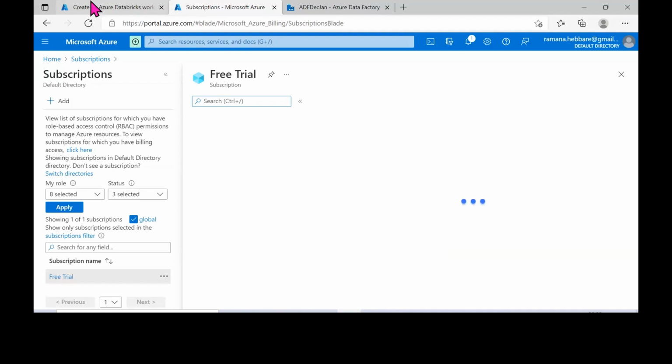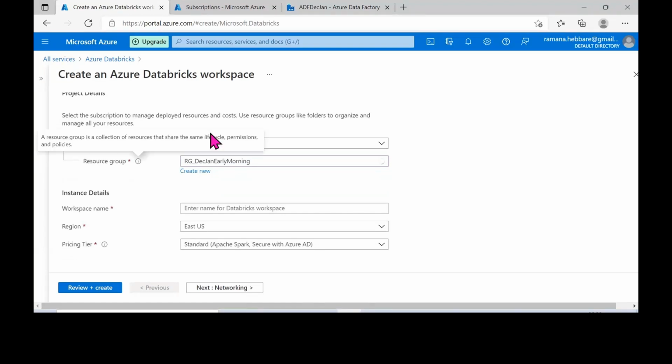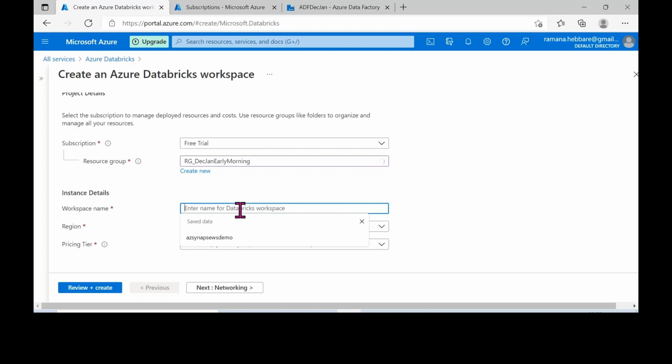It is loading. Okay, so what is the resource group actually? December, January, this is the resource group. With the free trial version, you just choose your resource group, and then specify some name for the workspace. So ADB is December, January. I have just specified some name.